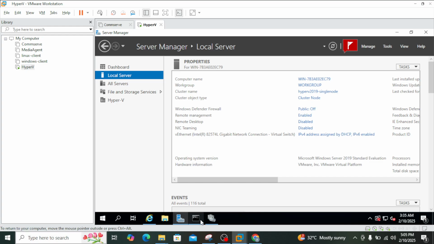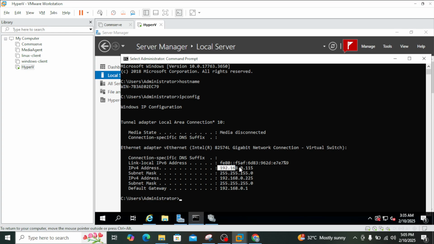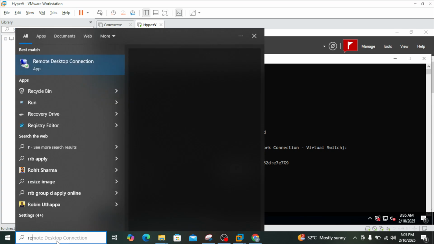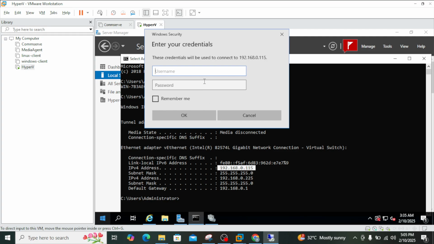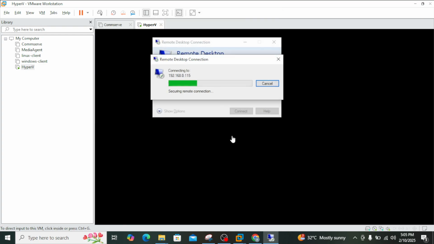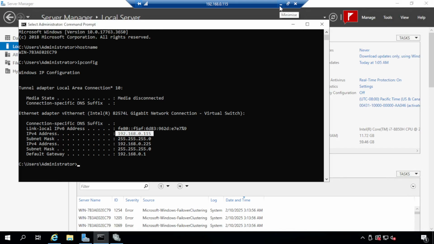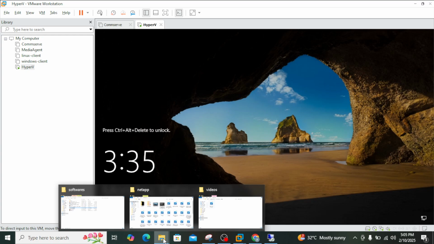Now find out the IP address. The IP address is this one. Let's try to connect. Okay, it's good that I'm able to connect now.